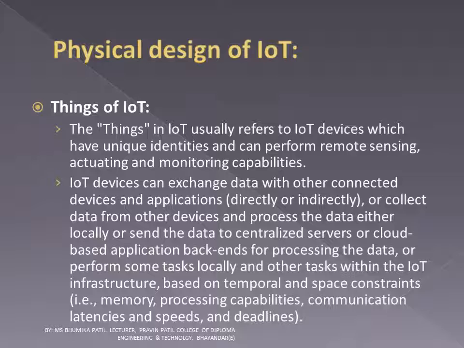Things of IoT. The things in IoT usually refers to IoT devices which have unique identities and can perform remote sensing, actuating and monitoring capabilities.